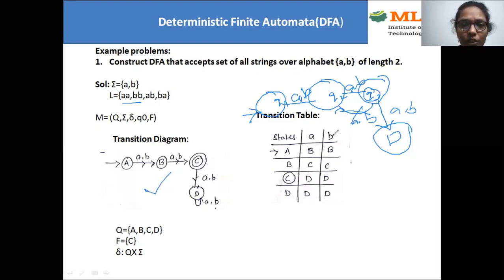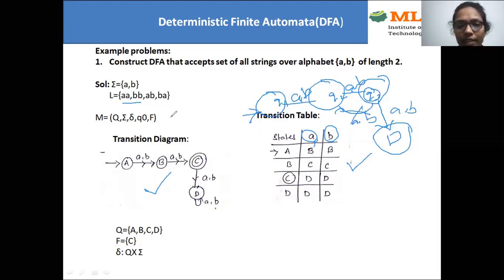Based on this solution we can construct this transition table. How many states do we have here? 4 states. A, B, C are the actual states and D is a dead state. A is the start state, that's why it is indicated using an arrow mark, and C is the final state, so I'm keeping a circle here, right? And we have 2 inputs here, one is A and the other one is B. So A on A, where is it going? B. A on B, where is it going? Like this, we need to construct this transition table.